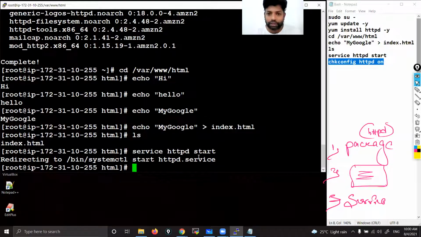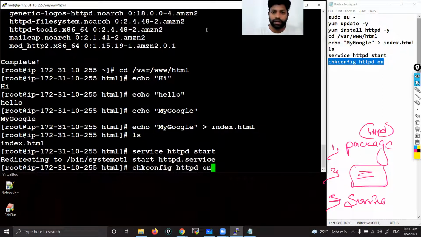So to get rid of this, we have to run one command. This command will make sure that every time you restart your instance, the service will get started automatically. So just run this one: chkconfig HTTPD on.